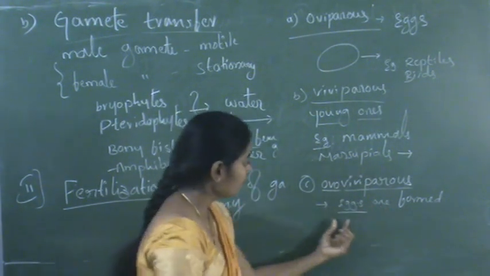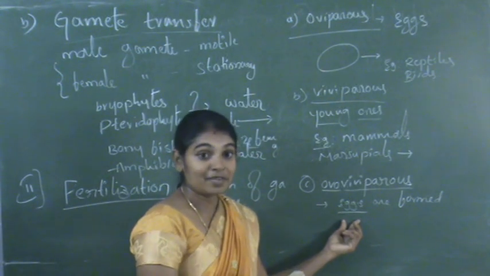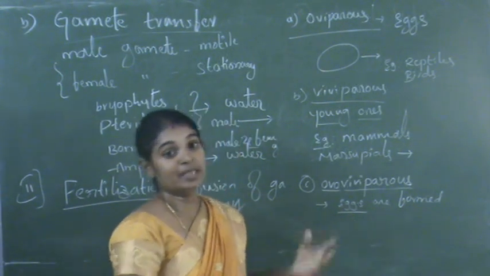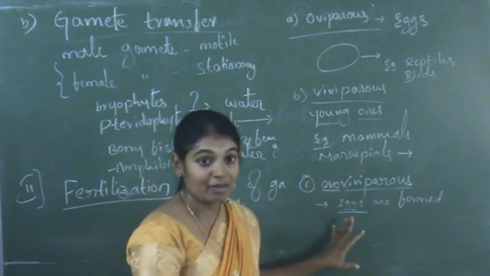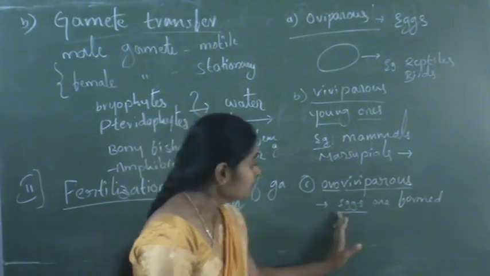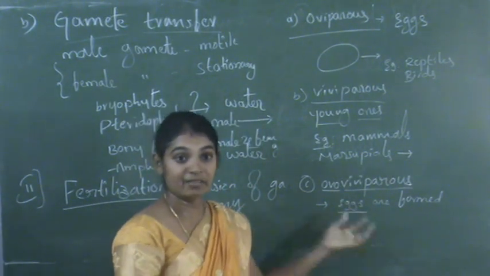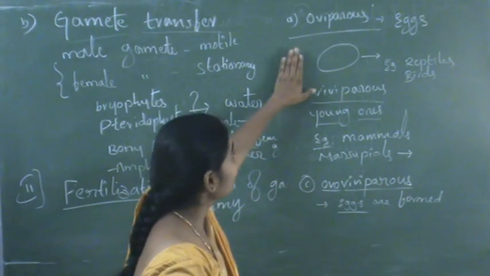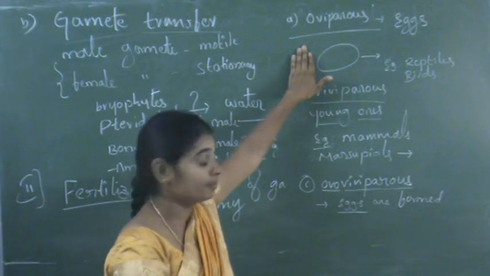In ovoviviparous, eggs are formed inside the body and the development of the egg also takes place inside the body. After completion of the embryo development, the eggs are released and from those eggs young ones are directly produced. So these are different types of animals on the basis of how the embryo is developed.